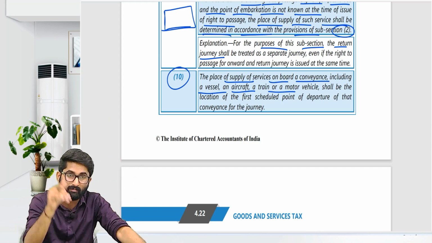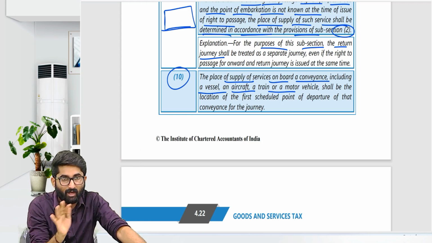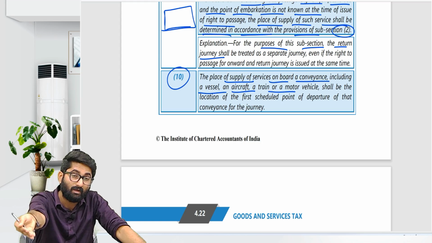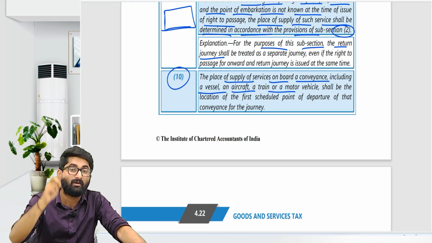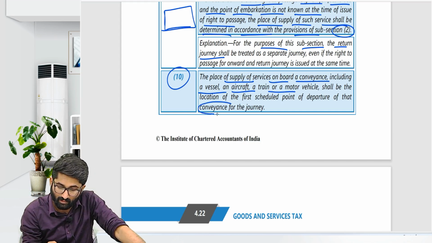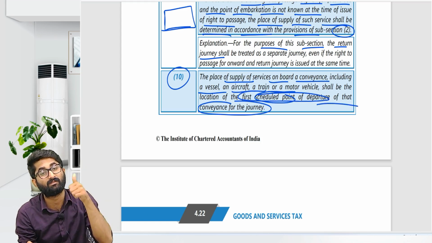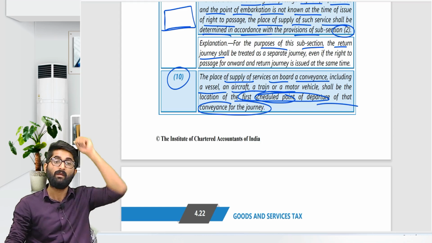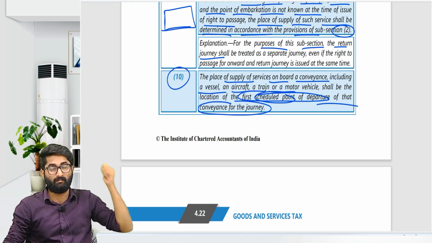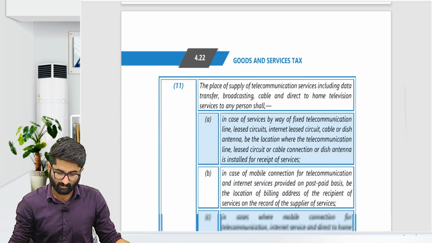See, not your place. You boarded the train in Karnataka, but that will not be the place of supply. You started watching the movie in Goa, that is not the place of supply. But the place of supply will be the conveyance's first scheduled point of departure. That means this Vande Bharat Express started from where? If it has started from Karnataka, then Karnataka is the place of supply. If it started from Ernakulam, then Ernakulam is the place of supply. Section number 12, subsection 10.